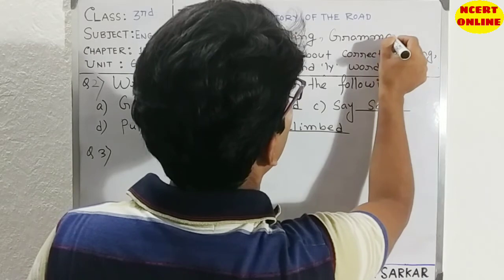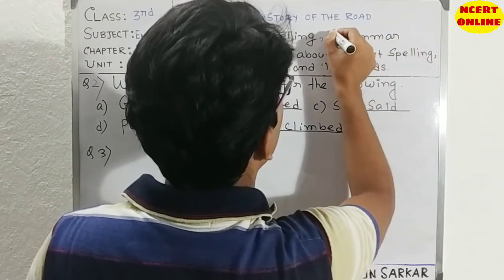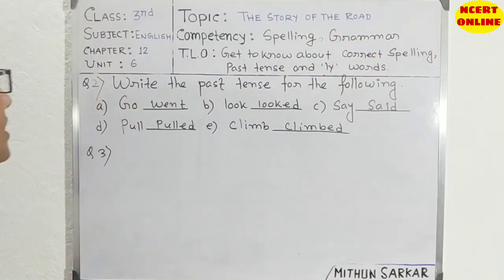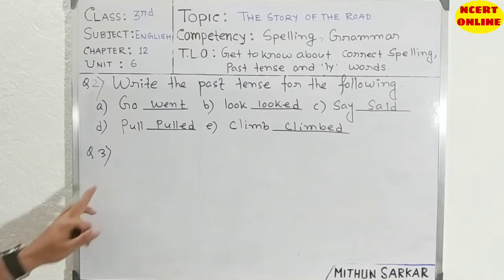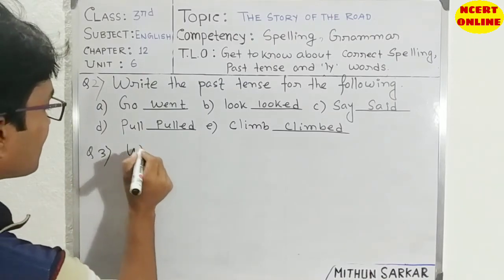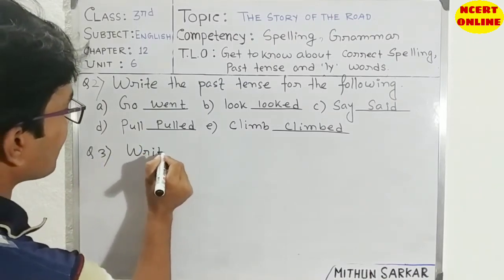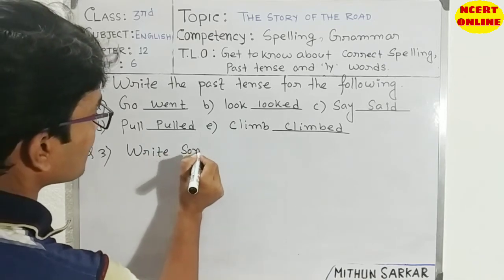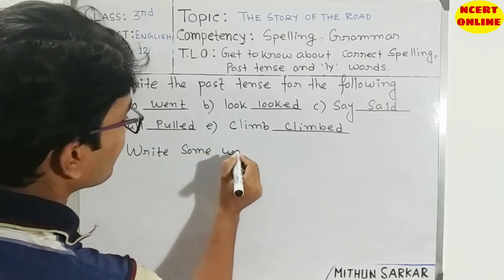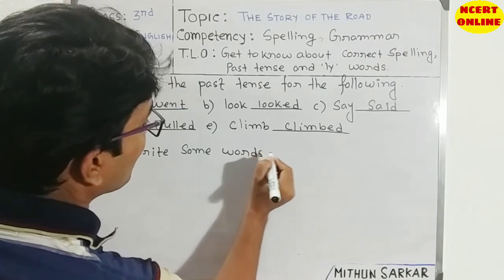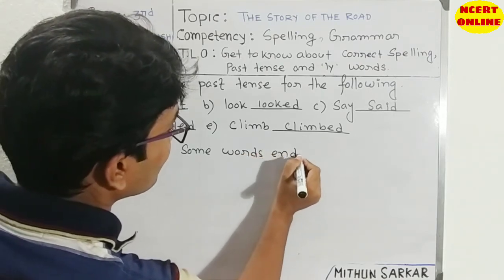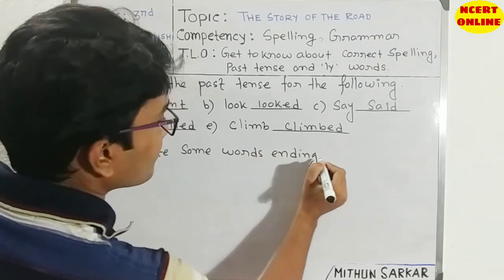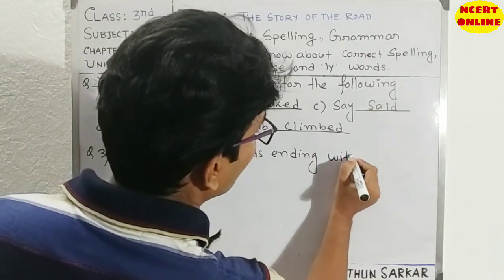Spelling and grammar both. Question number 3: write some words ending with ly.